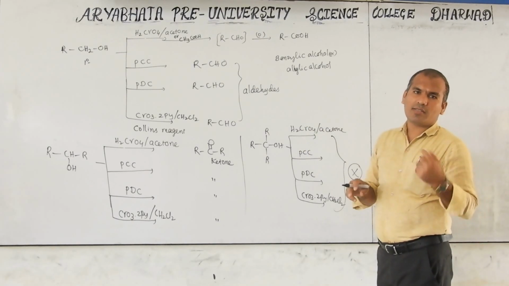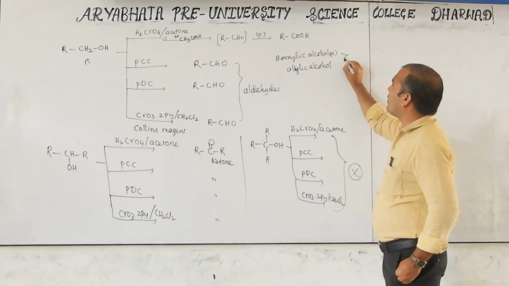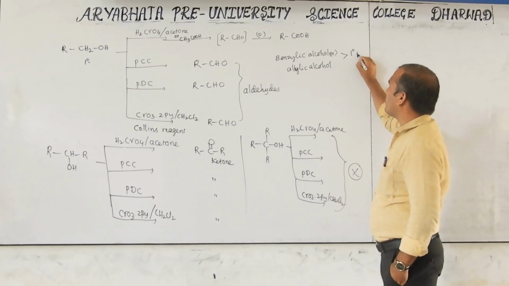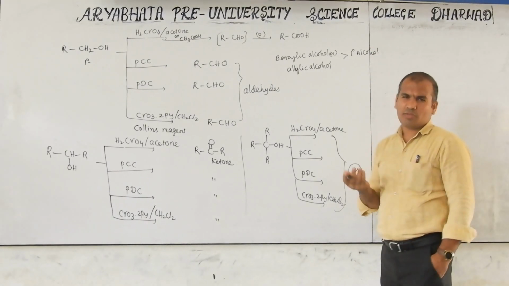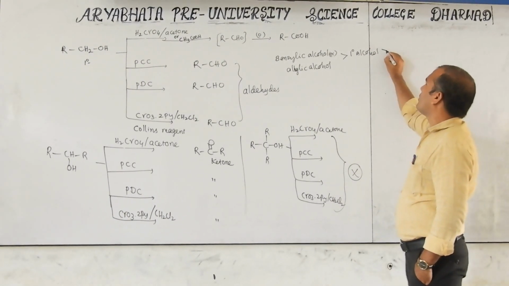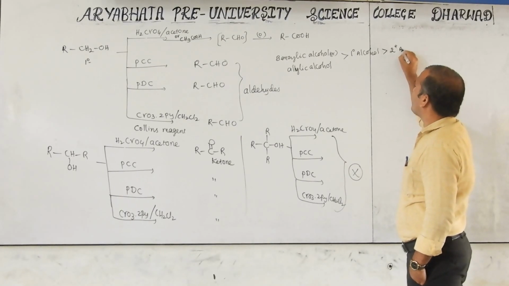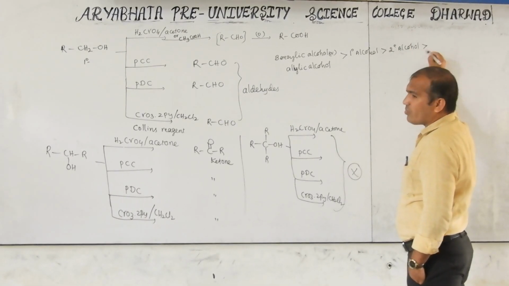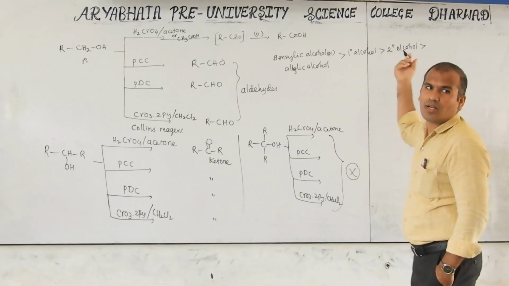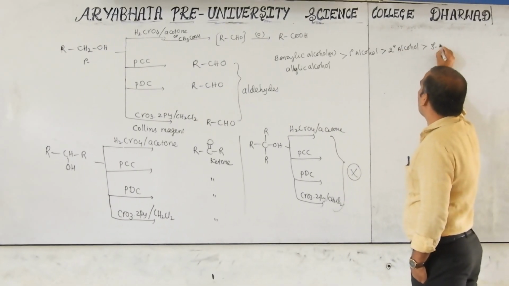Benzylic or allylic, because these are resonance stabilized. After that, primary alcohol. This is also important for competitive exams. For PUC purposes it is not important. Next, secondary alcohol. Next, tertiary. It does not react, but we can write it there. Actually, it does not react. It is tertiary alcohol.